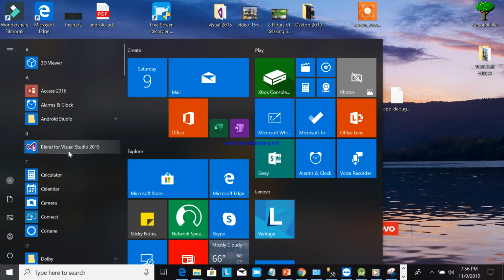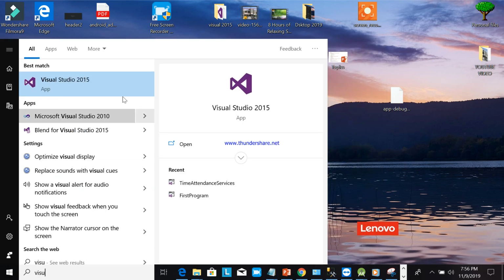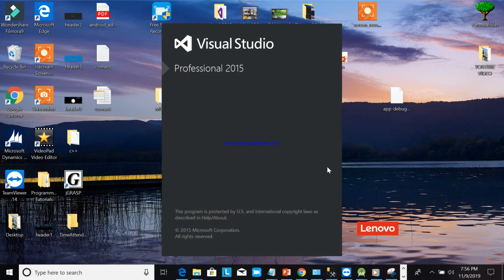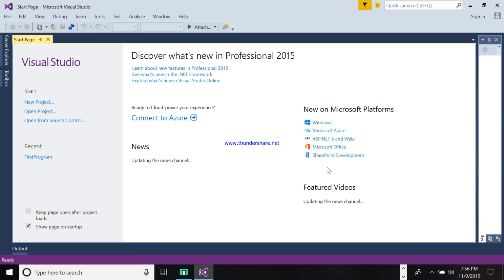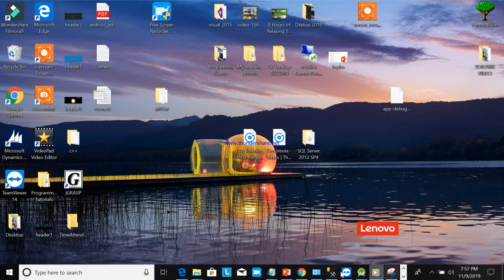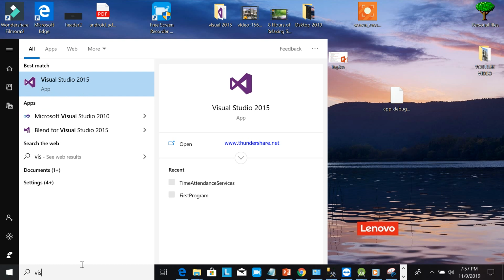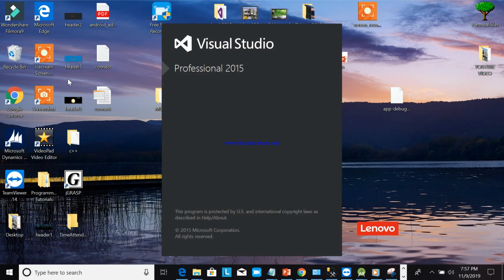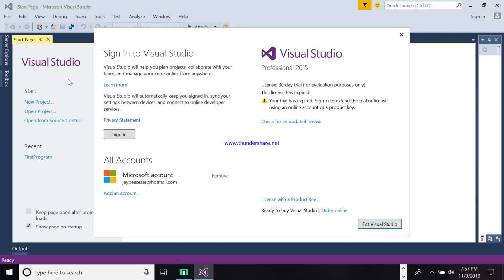Now I'm going to open my Visual Studio 2015. I'm using 2015. After this tutorial, we are going to move to the next stage, which is intermediate. We are going to use a database, so we are going to tackle more on database, how to create tables, queries, like that.